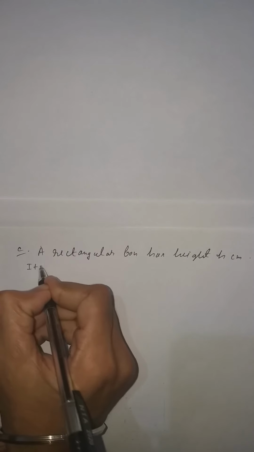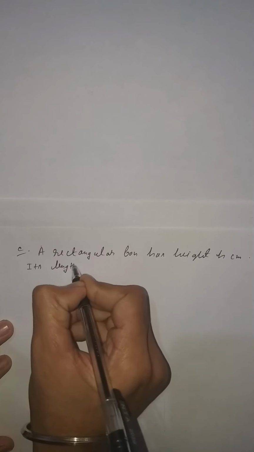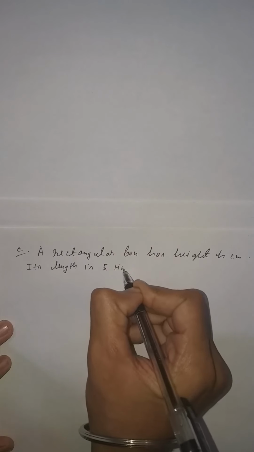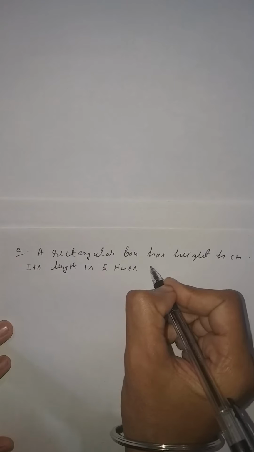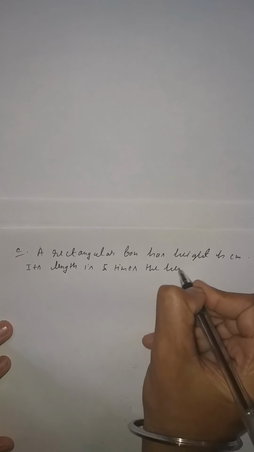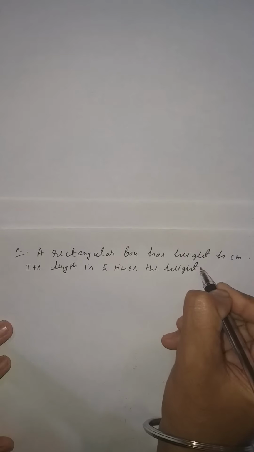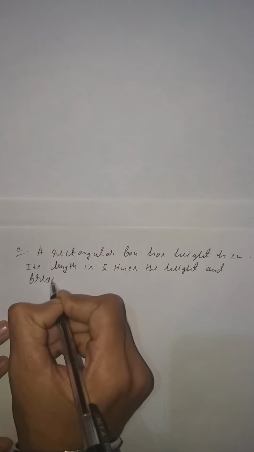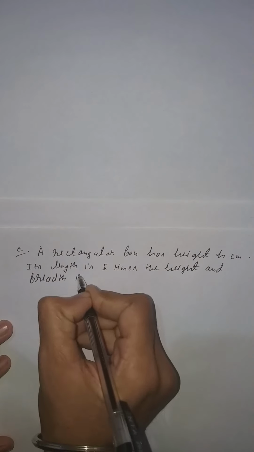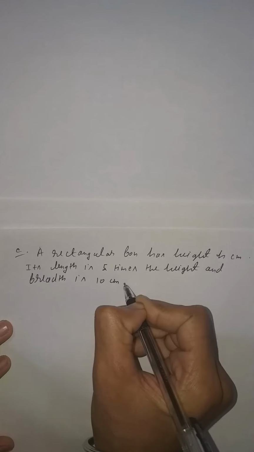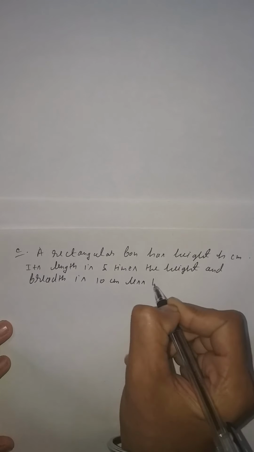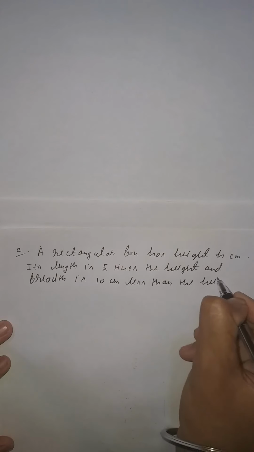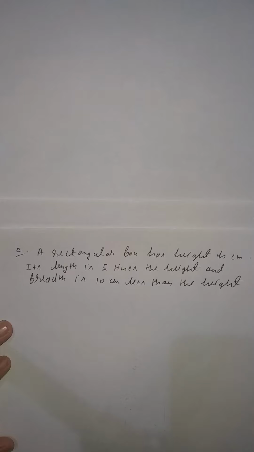Its length is 5 times the height. Okay, student? Its length is 5 times the height, and breadth is 10 centimeter less than the height. Clear? Less than the height.